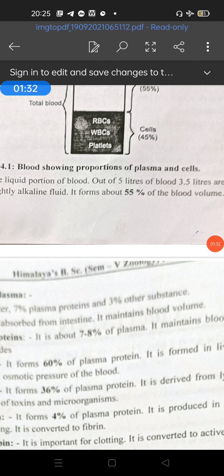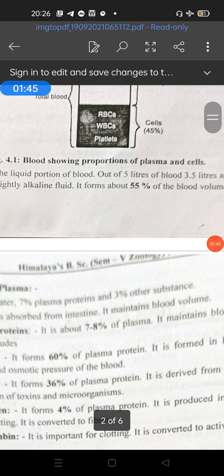Then nutrients: this plasma contains glucose, amino acids, fatty acids and glycerol. Plasma also contains some nitrogenous wastes like urea, uric acid, ammonia and creatine, and gases like oxygen, carbon dioxide and nitrogen. These are the nitrogen containing substances.